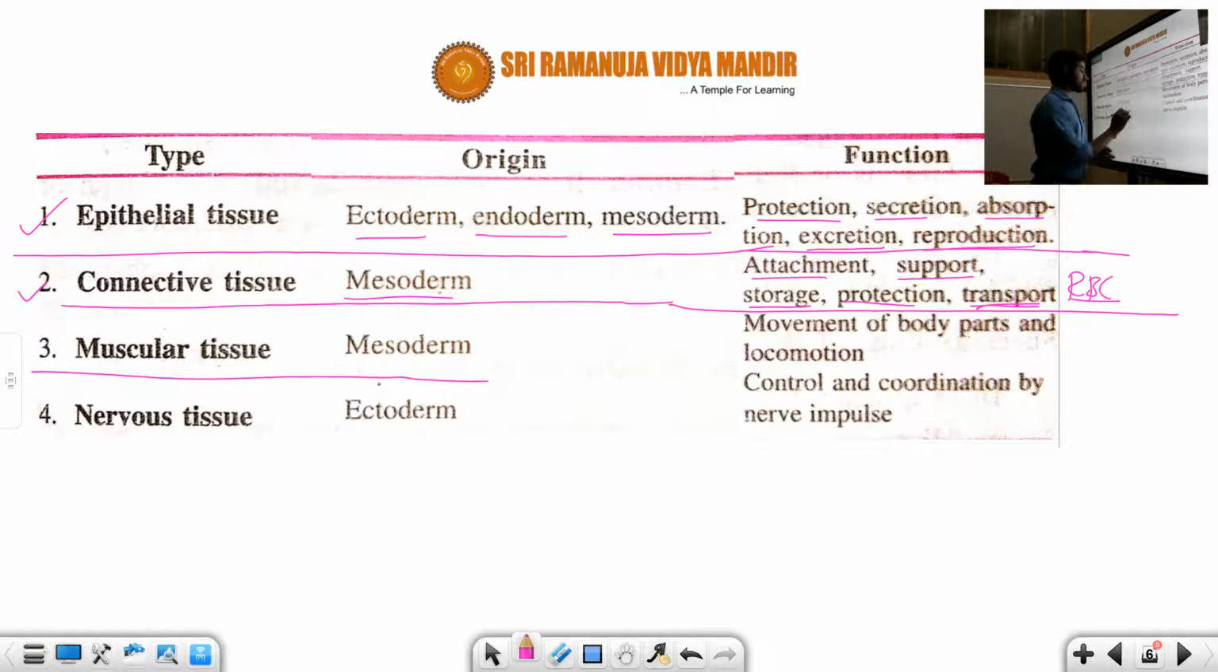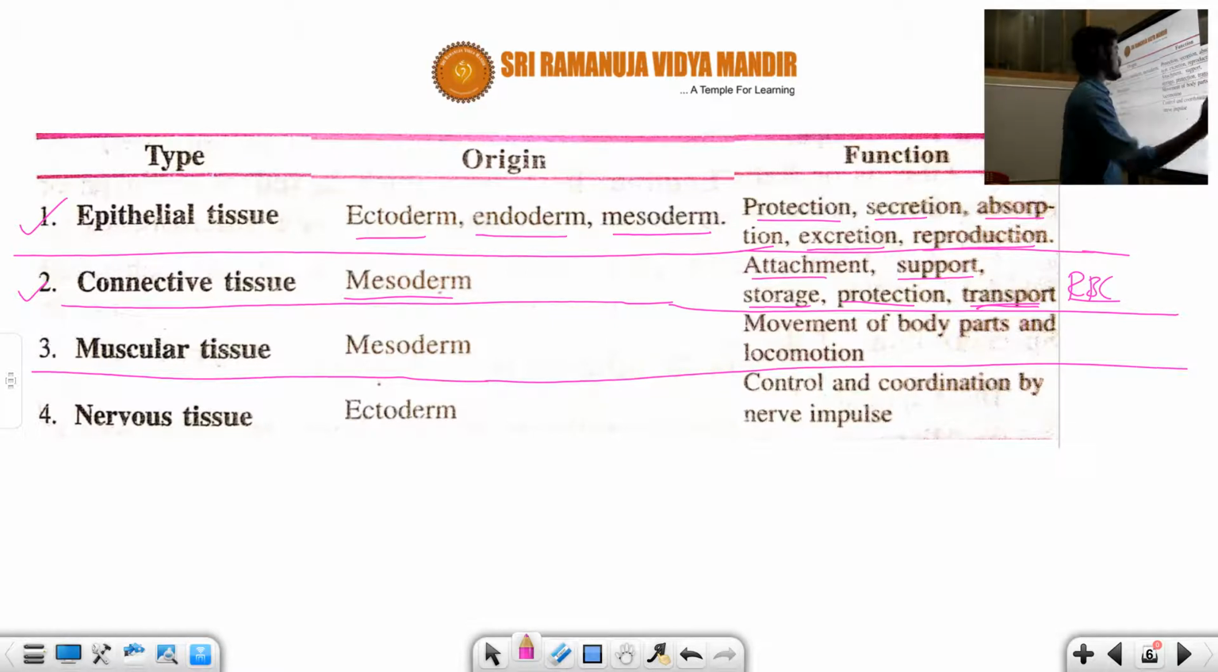Muscular tissue is very important. How many types of muscular tissue are there? There are 3 types: striped, unstriped, and cardiac muscle. Muscular tissue is generally responsible for the movement of the body. For example, your limbs. How many pairs of limbs do you have? There are upper limbs and lower limbs. Both limbs are responsible for locomotion or movement. We can represent this here. And muscular tissue originates from the mesoderm.